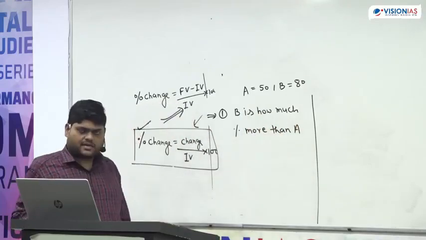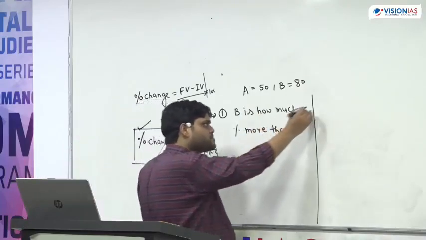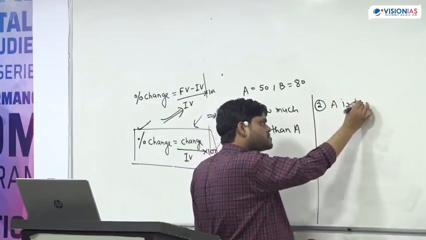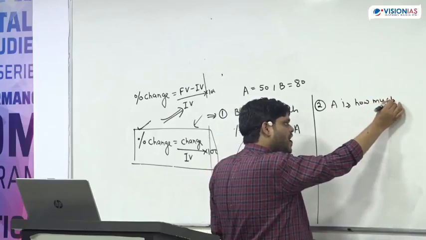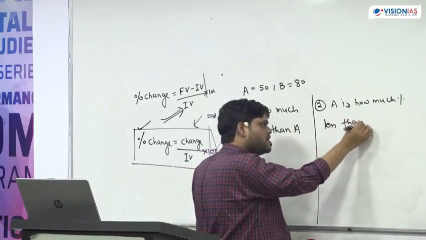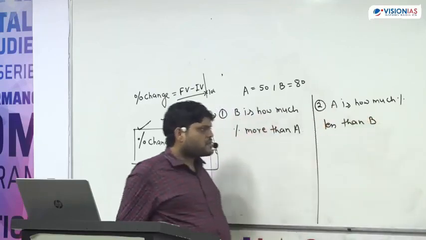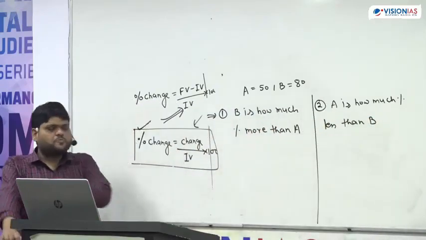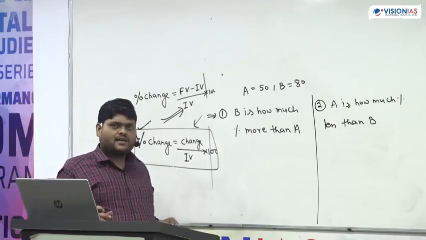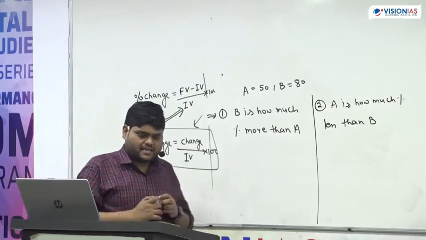This is the first thing. The second part is, A is how much percent less than B. A is how much percent less than B. Okay? Now understand, first thing, please be here.